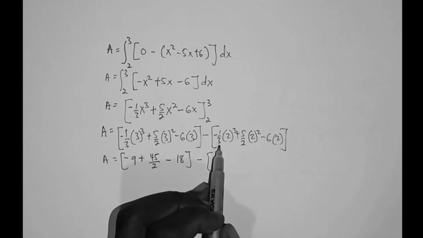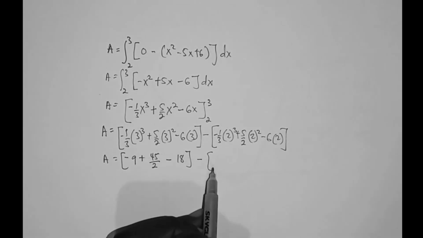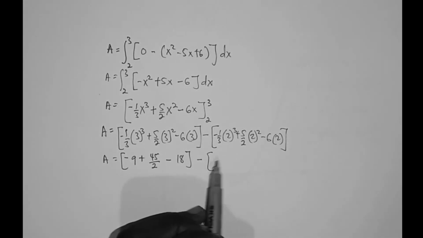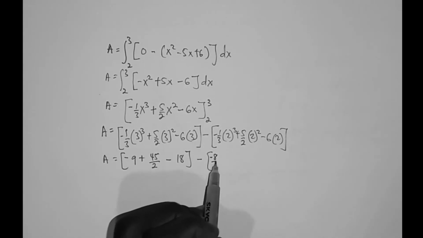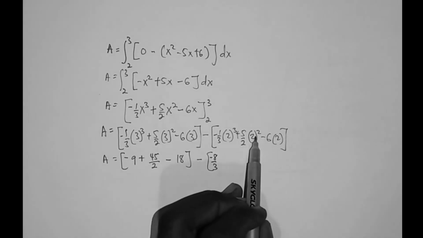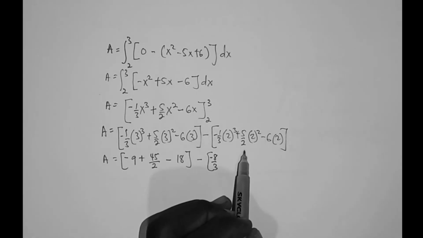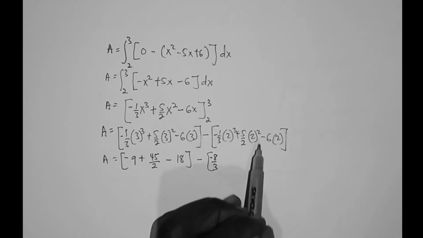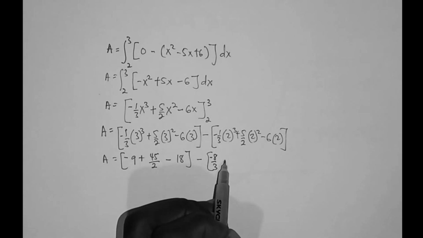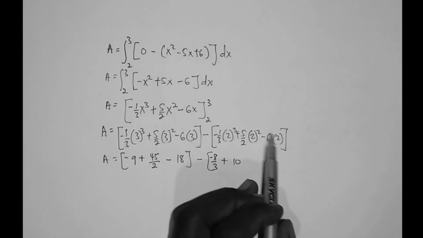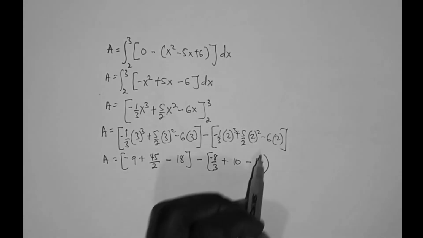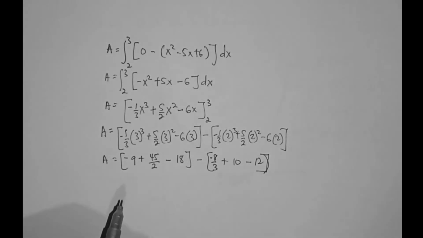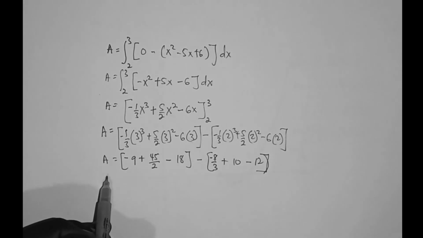Minus 2 exponent 3 is 8. 8 times minus 1 is minus 8 over 3. Then 2 exponent 2 is 4. 4 divided by 2 is 2. 2 times 5 is 10. So this becomes plus 10. Then minus 6 times 2 becomes minus 12. So let's go ahead and further simplify.